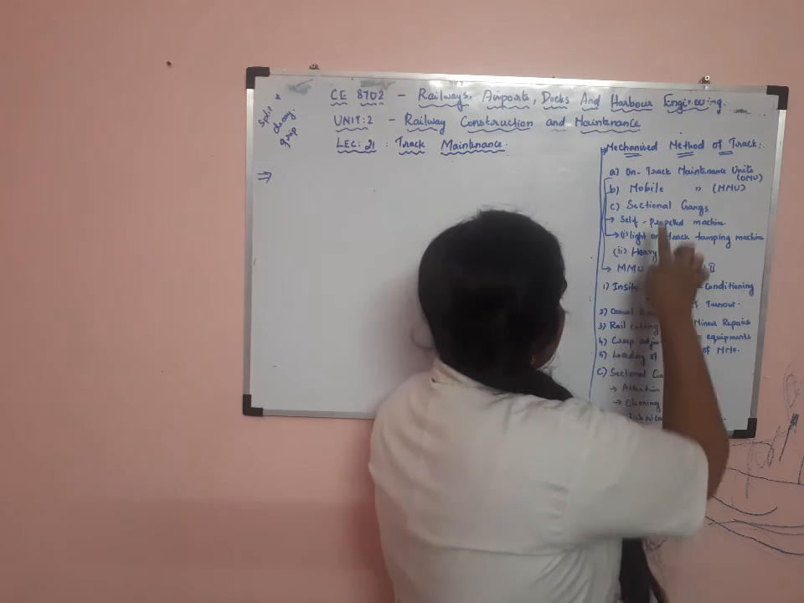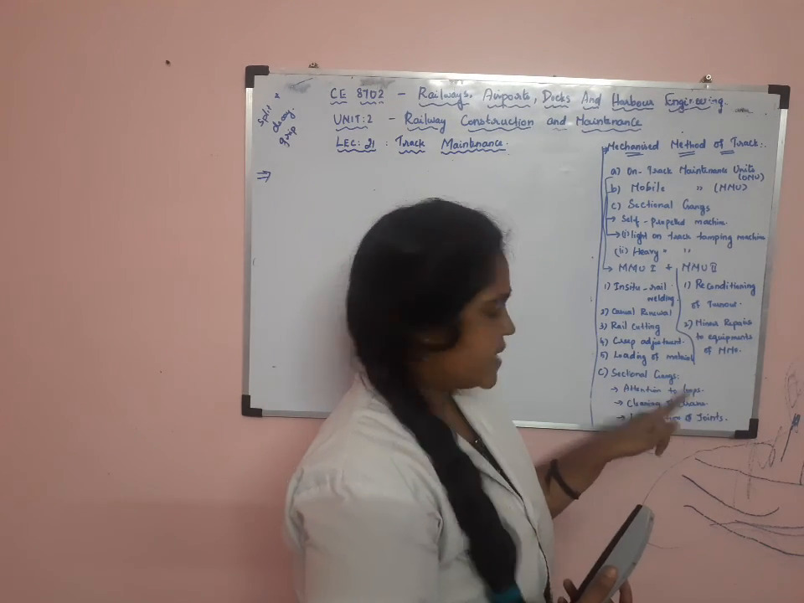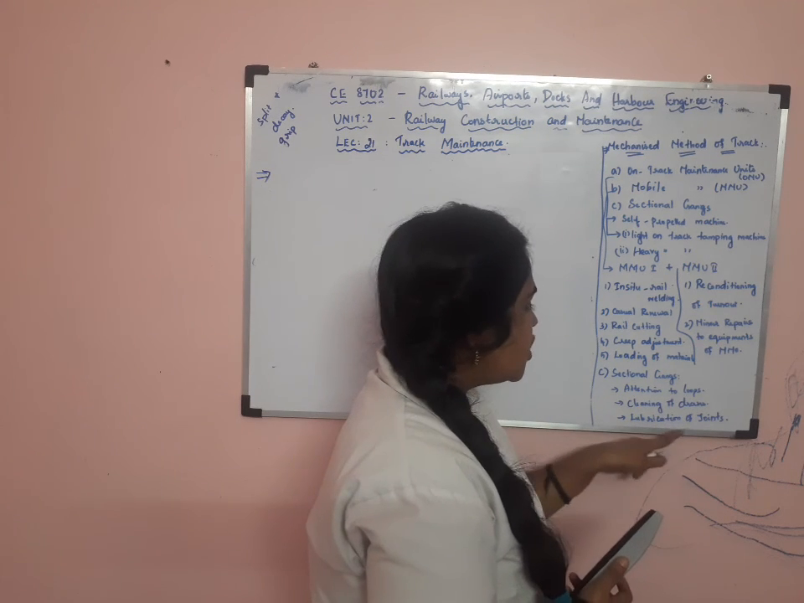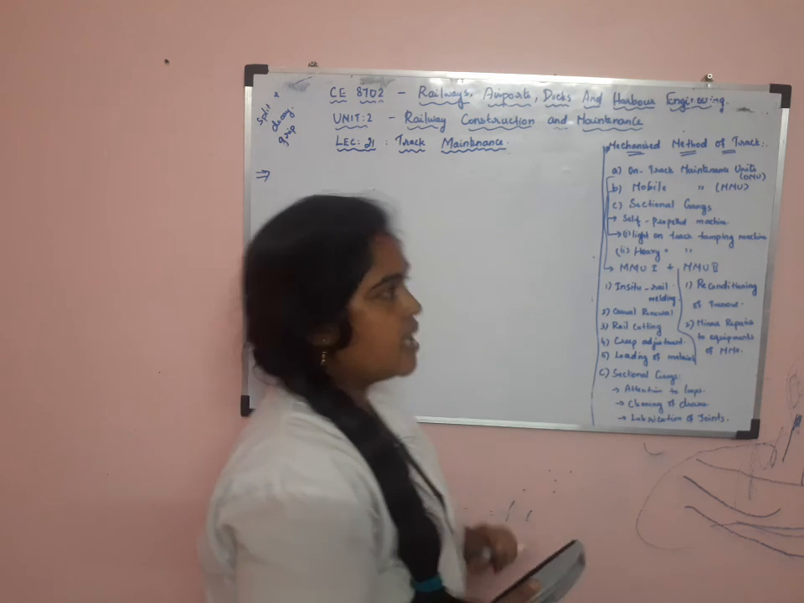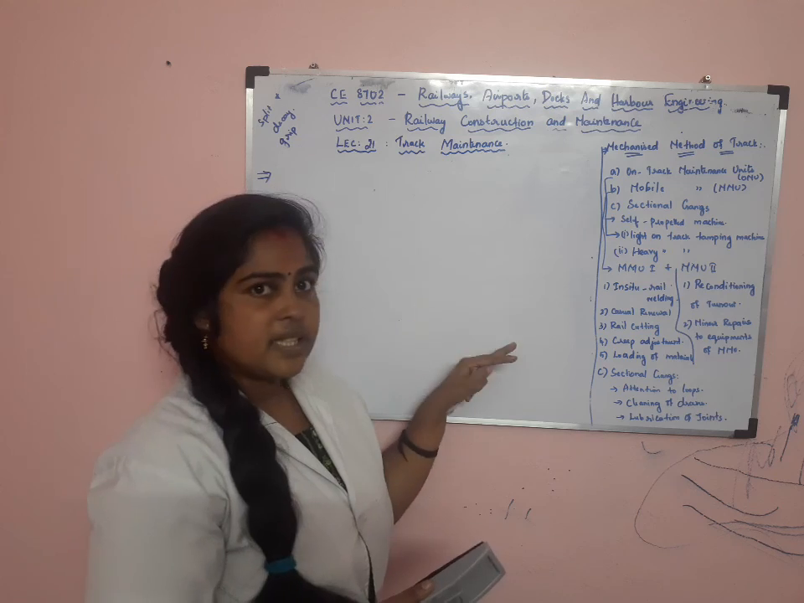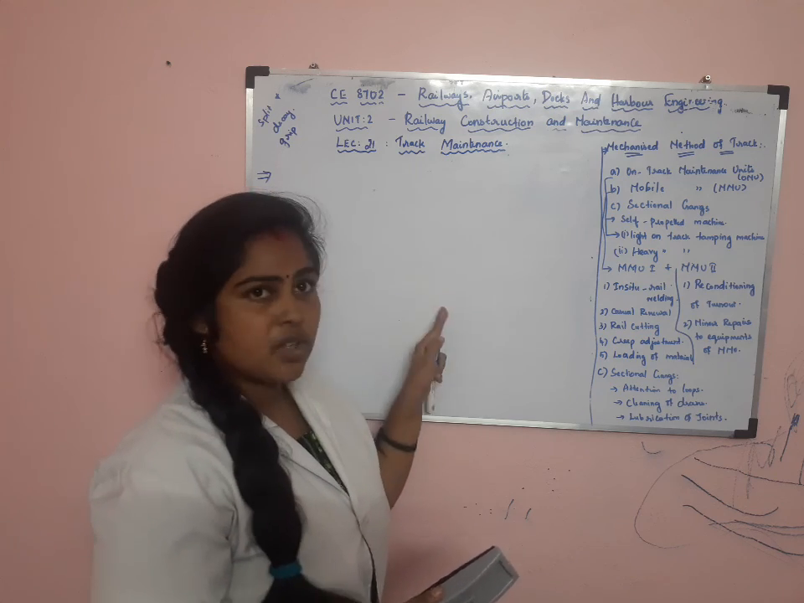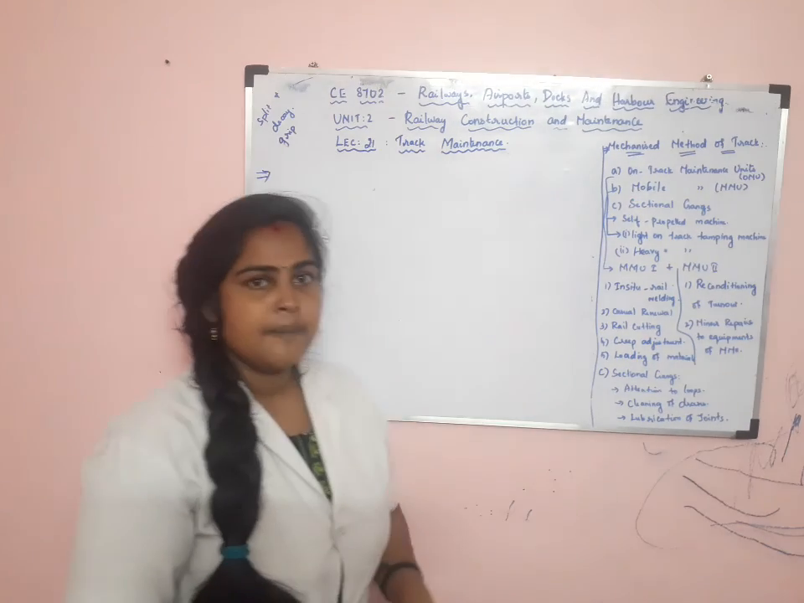Next, the duty of sectional gangs is to give attention to loops, that is loop lines. Then cleaning of drains and lubrication of joints are also done by the sectional gangs. So this is about the mechanised method of track maintenance. So in this class I have discussed the conventional method of track maintenance as well as the mechanised method of track maintenance. Thank you.